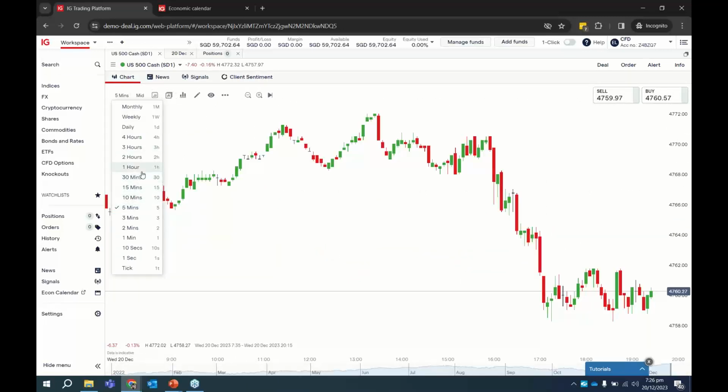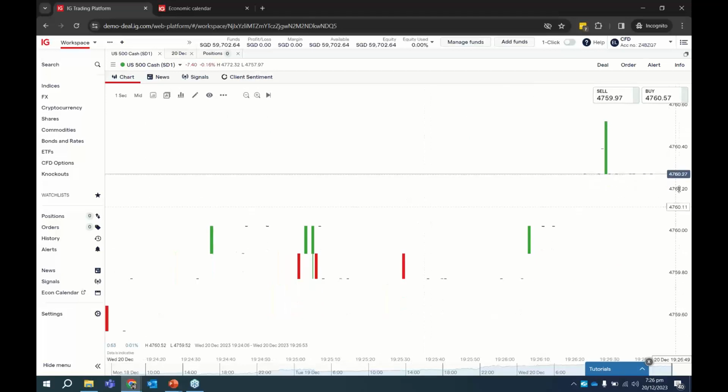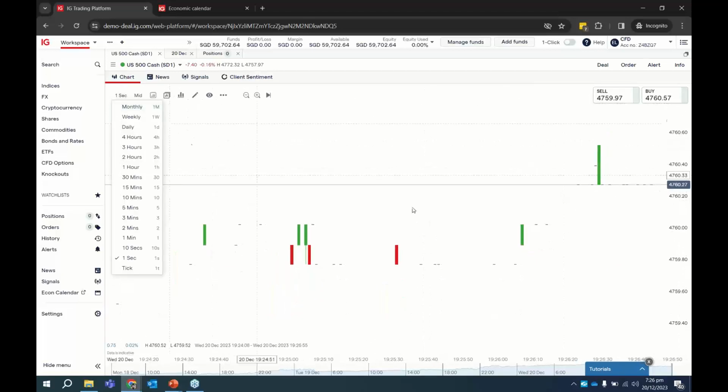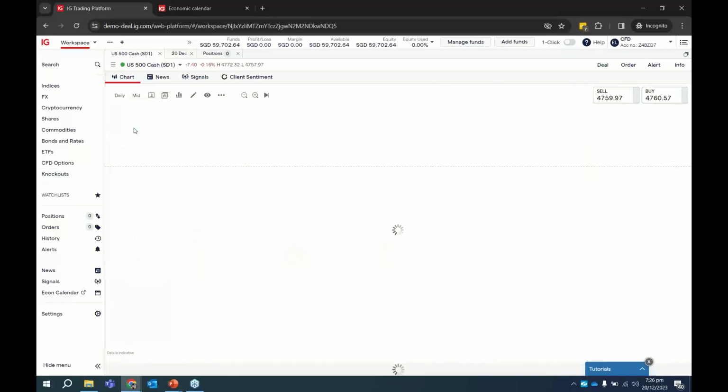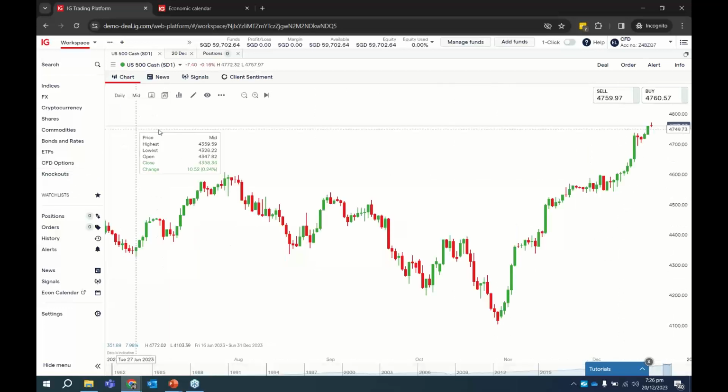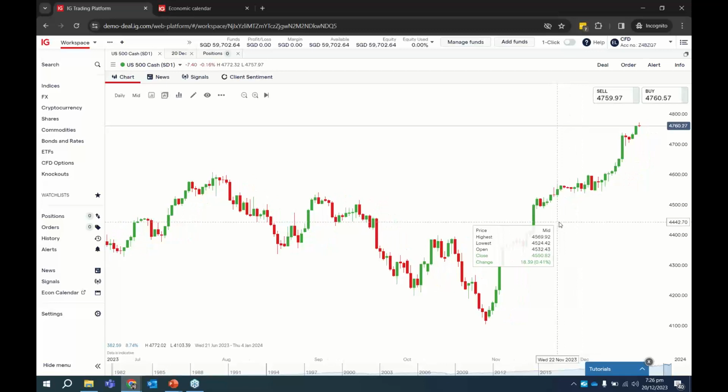Okay, 15 minutes, 10 minutes, 30 minutes, 1 hour, 4 hours, daily. You can even go to 10-second charts, 1 second. But you notice that with every second there are a lot of gaps, so nobody trades on the 1 second chart. So today we'll just look at a very quick example on the daily chart. Okay, so this is how you adjust the time frame.